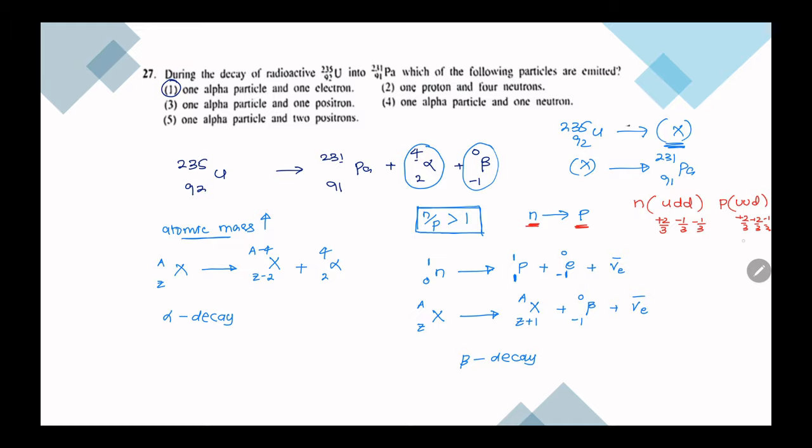So here you can understand, if one of the down quarks turns into an up quark, we will get a proton. So what do we have in a down quark? We have minus 1/3. So you can understand, from this minus 1/3, if an electron is released, that means the charge is releasing a minus 1.